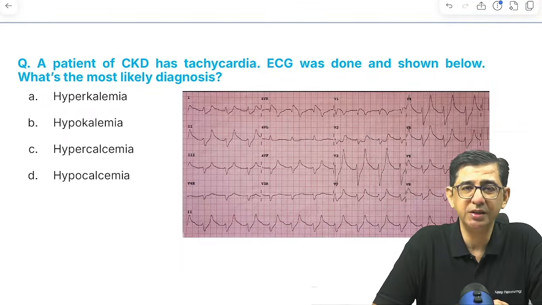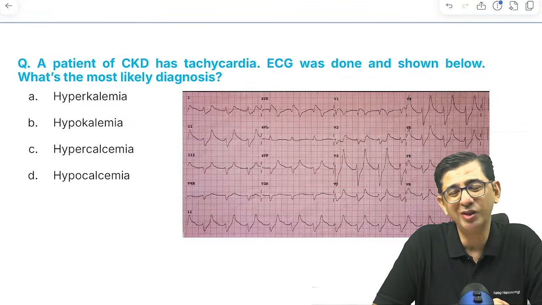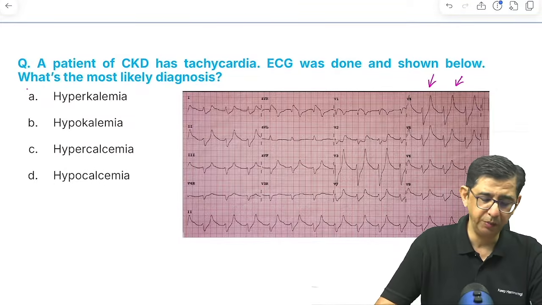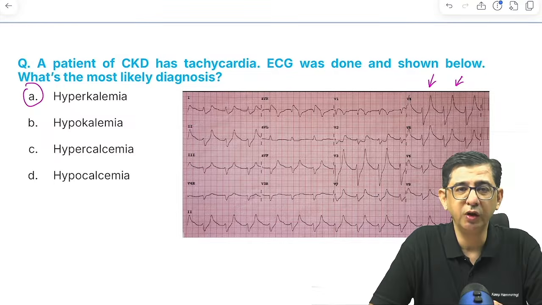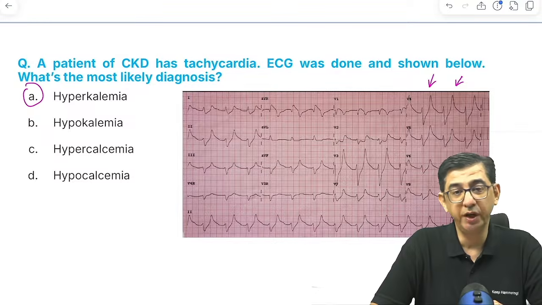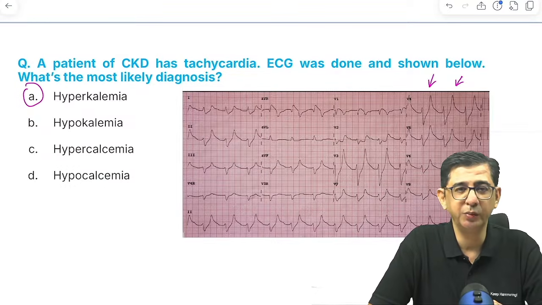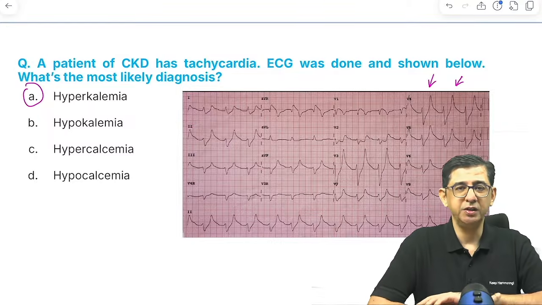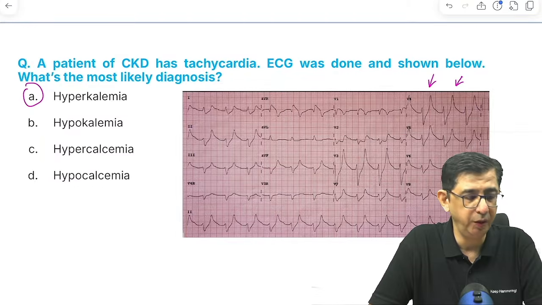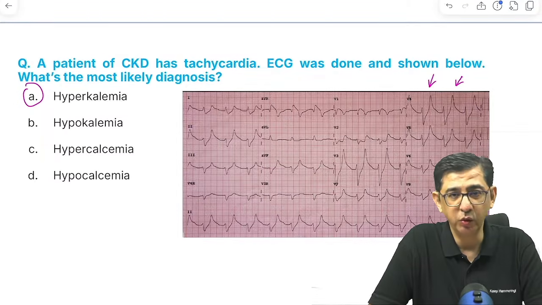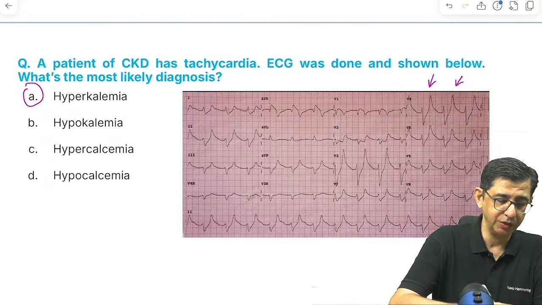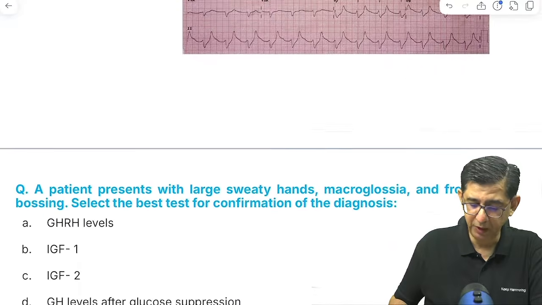Okay, a CKD patient has tachycardia and the ECG of the patient was done. You could pick up the T waves which are spiking. So you know that the electrolyte imbalance in this case would be hyperkalemia. Most guys were able to solve it because CKD has hyperkalemia manifestations. But when you treat the patient, you give diuretics, and diuretics can result in hypokalemia. Suppose the CKD patient came with a very severe decrease in urine output, acute kidney injury on CKD. Then we give furosemide and that can cause a hypokalemia component, or if we give thiazides to the patient, they can also cause hypokalemia on treatment, but the initial presentation will always be a hyperkalemic metabolic acidosis. So the answer in this question is option number A.